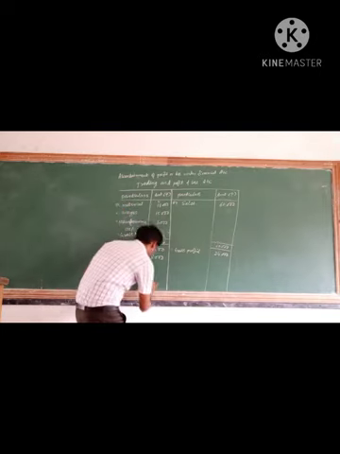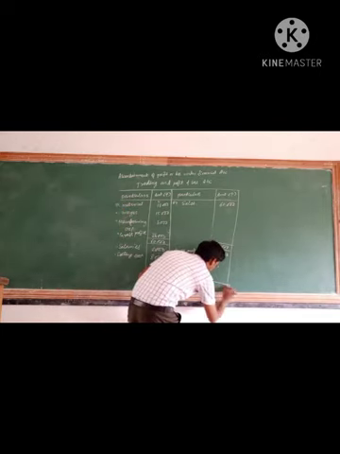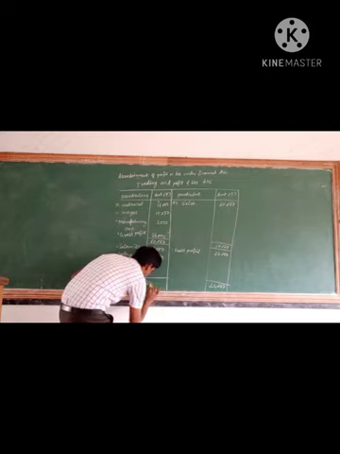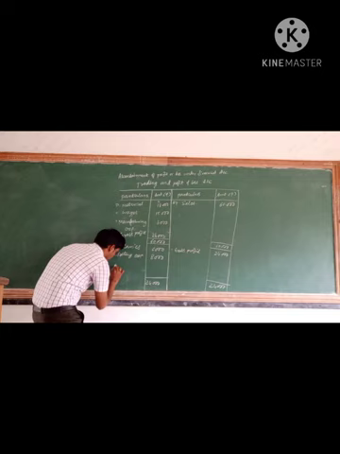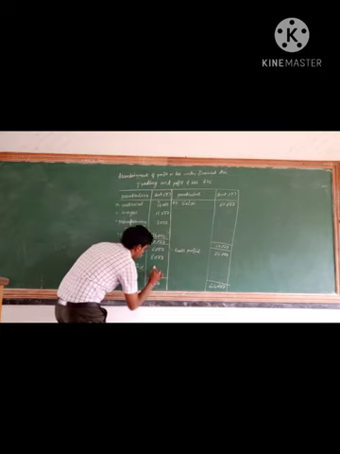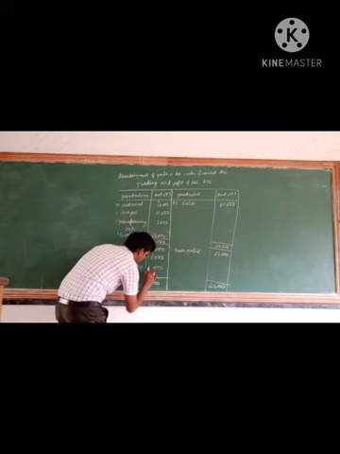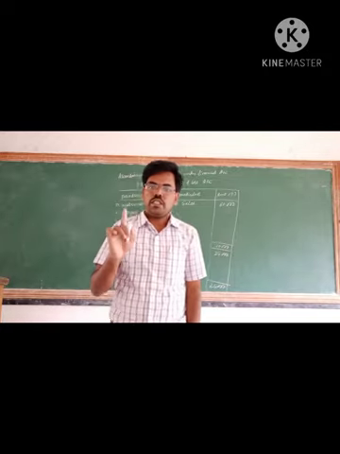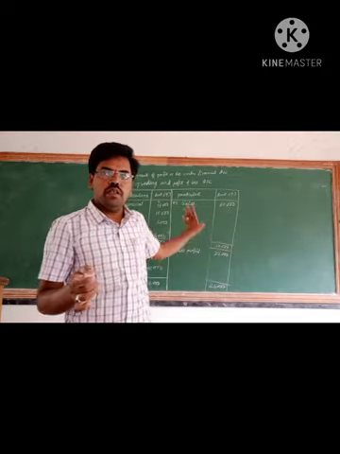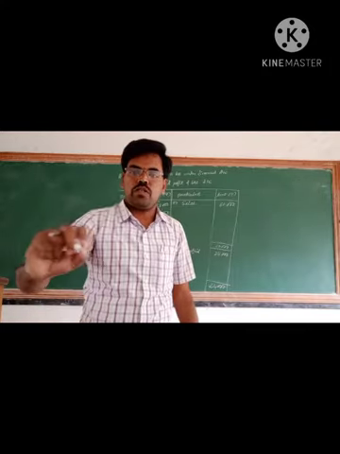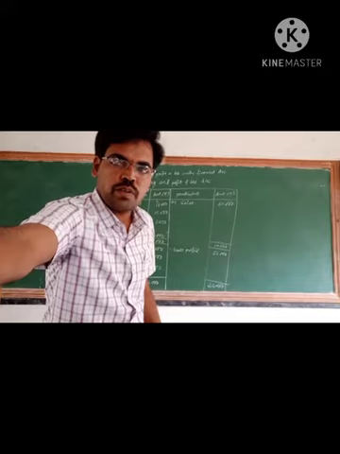Now you can close this 24,000 and this 24,000 you can write this side, and the difference will be the net profit. How much will be the net profit? 10,000 will be the net profit. Now we ascertain the profit. So according to the financial accounting, the net profit will be 10,000. So now we can write that. Afterwards we can continue.